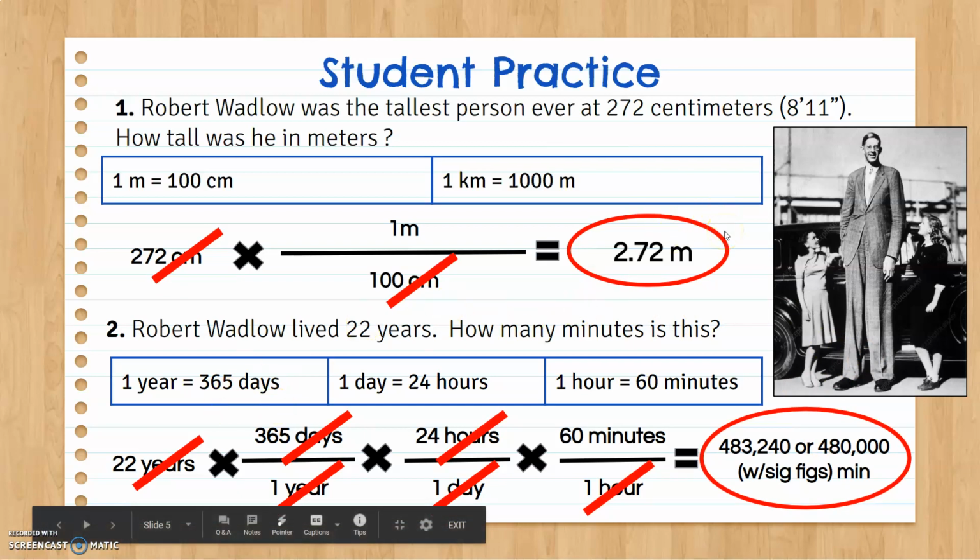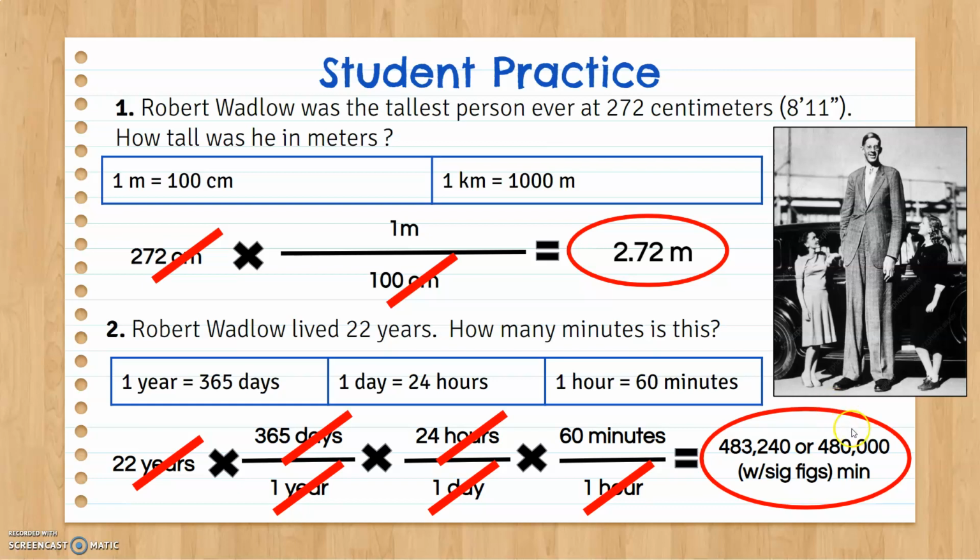And so we haven't done significant figures, which don't have to be used all the time, but if we are using sig figs, this would be 480,000. Without significant figures, your calculator answer is 483,240. How do you do it? 22 times 365, enter, times 24, enter, times 60, enter. And I'm kind of skipping the bottom unit because it's a 1 and it's not going to mathematically do anything.